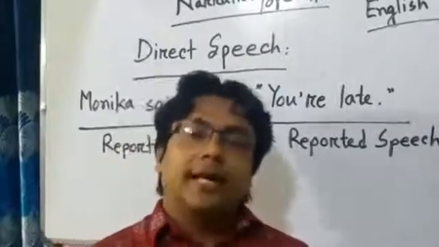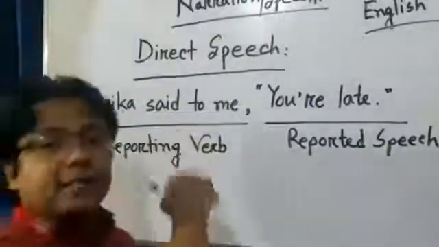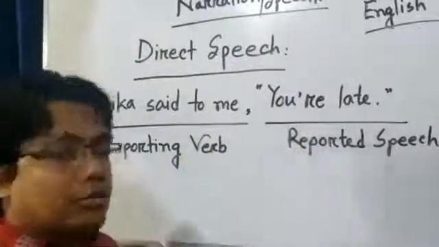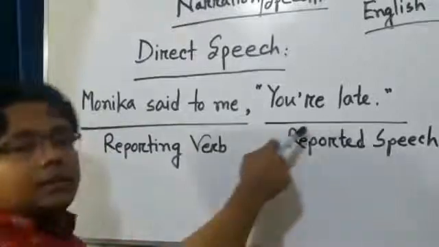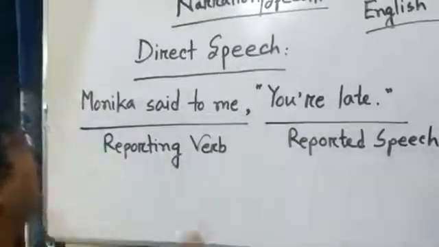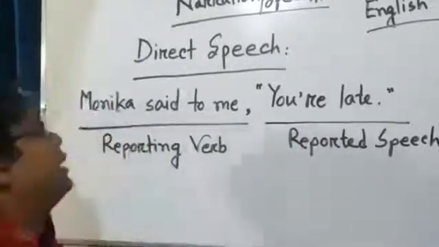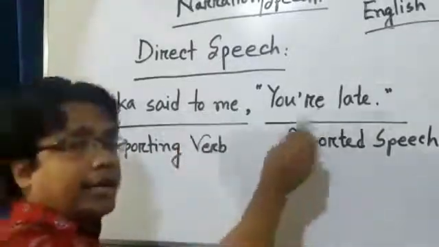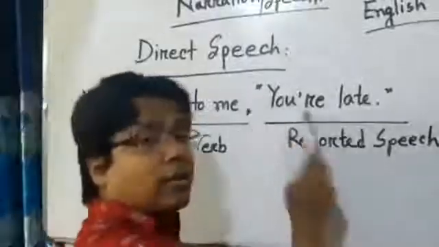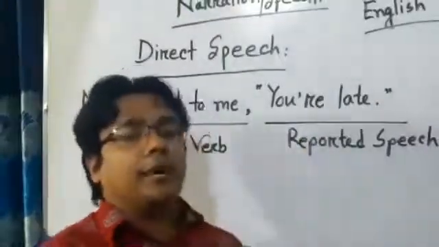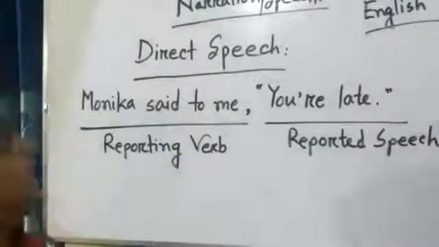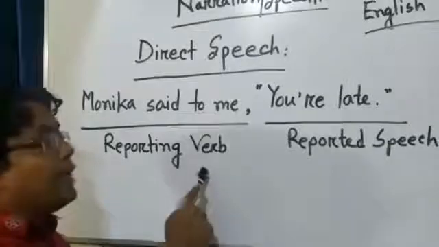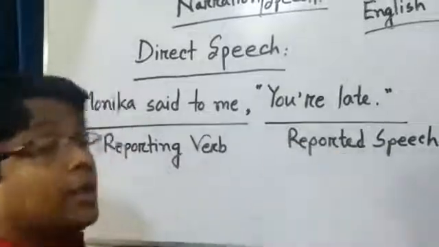Dear students, let's see an example of direct speech. Monica said to me, "You are late." You see that there are two parts in the sentence and I have already underlined them: Monica said to me, and you are late. A quotation mark or inverted comma is used here. So, direct speech has two parts: one is the reporting verb and another is the reported speech.